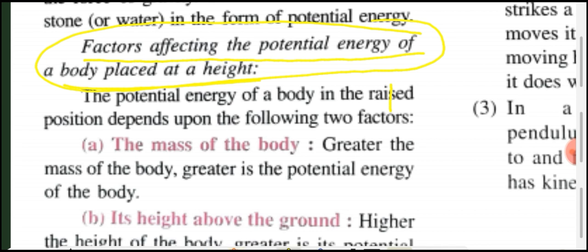First one, the mass of the body. Greater the mass of the body, greater is the potential energy of the body. Clear?